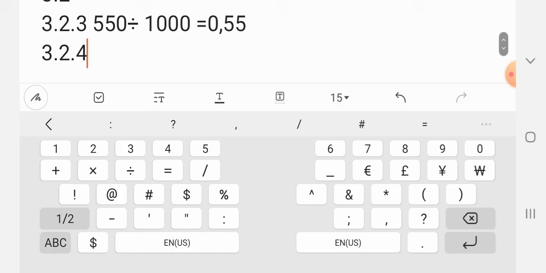Then this is 3.2.4, where we are asked to calculate the period of the wave.